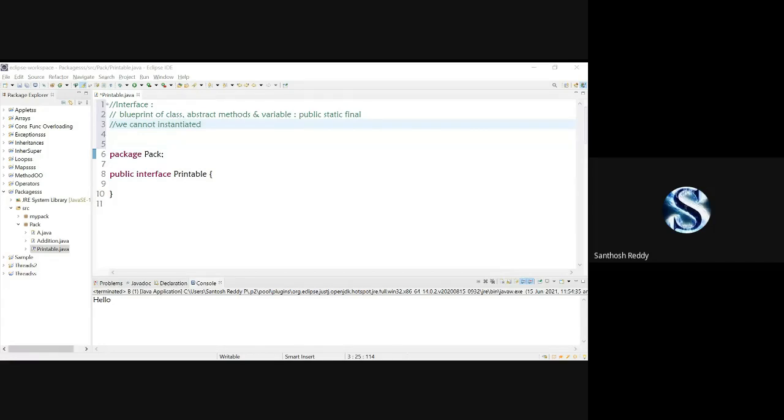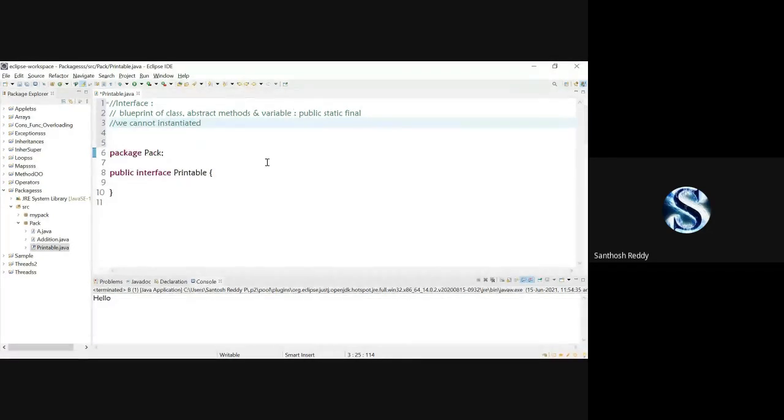Extends, exactly. Now, my question is, can I create a relationship between two interfaces? Yes, the answer is correct. I can create a relationship between the two interfaces, like public interface printable extends another interface name.